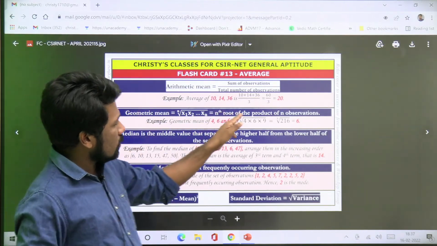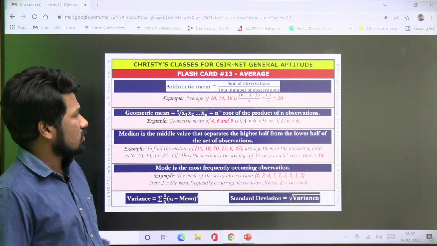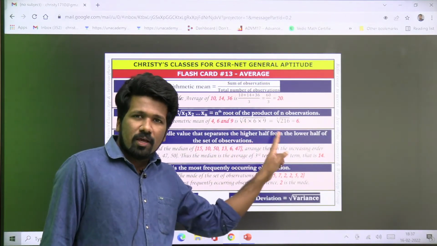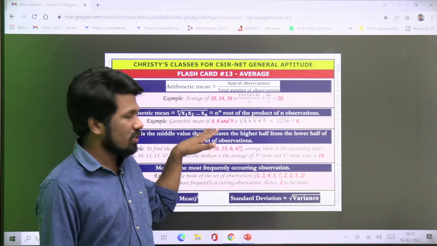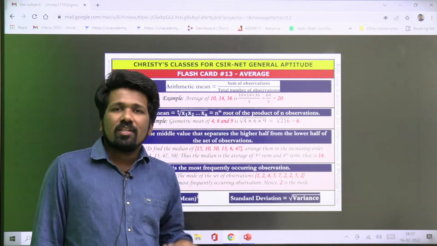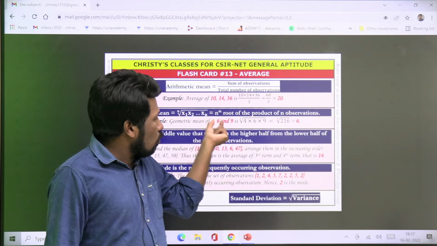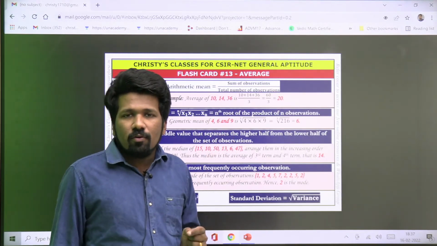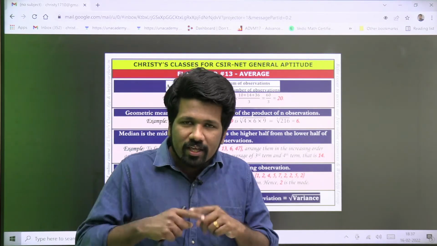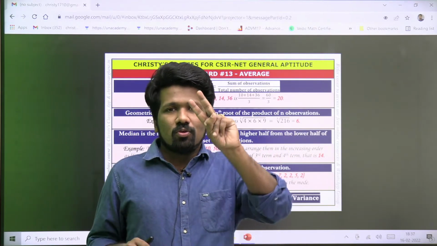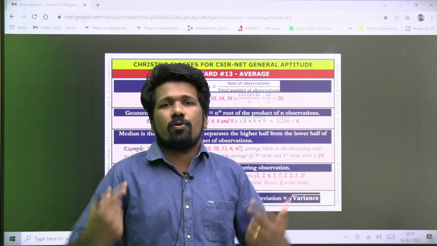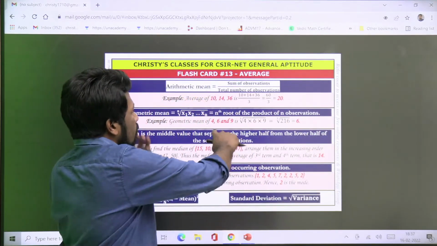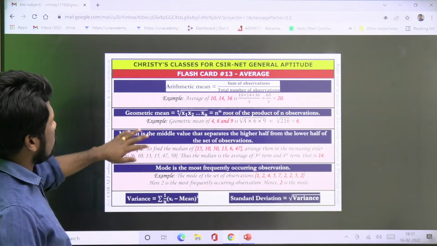Geometric mean means the nth root of the product of n observations. That means if 3 observations are there, multiply all 3 and take the cube root of it. Why cube root? Because there are 3 observations. If there are 2 observations, find the square root of it. For example, for 4 and 6, the geometric mean is the square root of 4 into 6, 24, because there are only 2 observations. For 4 observations, multiply all 4 numbers and take the 4th root of it. So the nth root of the product of n observations is the geometric mean.